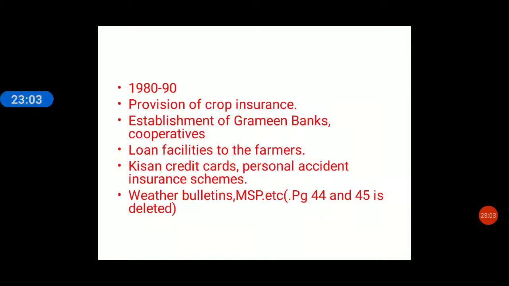And so on the basis of the increase or decrease of MSP, the farmers keep on growing the particular crops. This is to encourage the farmers to grow or not to grow, or increase or decrease, the particular crops. MSP is introduced by the government. Now, after this, in the textbook geography, page number 44 to 45 is deleted. That portion is cut. It will not be asked for any examination. I hope I am clear.